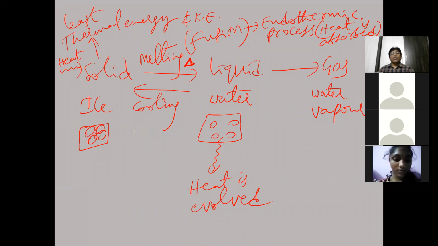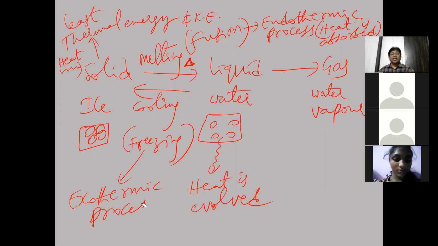And this process is called the freezing process. Freezing indicates the conversion of the liquid state into solid state. During the freezing process, heat is evolved, heat is released. So freezing is an exothermic process. Exothermic process means heat energy is released, and endothermic process means heat energy is absorbed. That point we have to understand. So freezing is exothermic. Melting is endothermic.